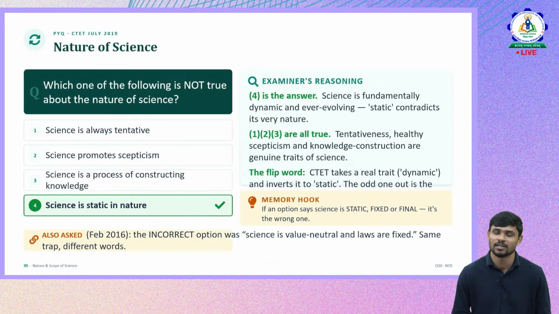So the question related to nature of science: which of the following is not true about the nature of science? The options are: science is always tentative, science promotes skepticism, science is a process of constructing knowledge, and science is static in nature.